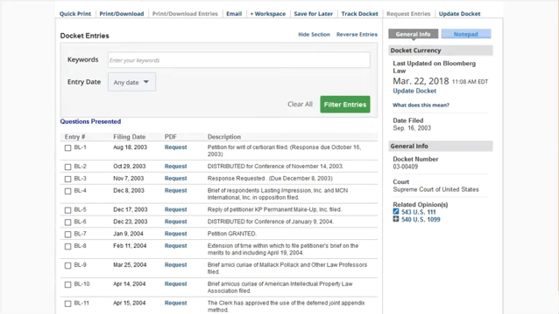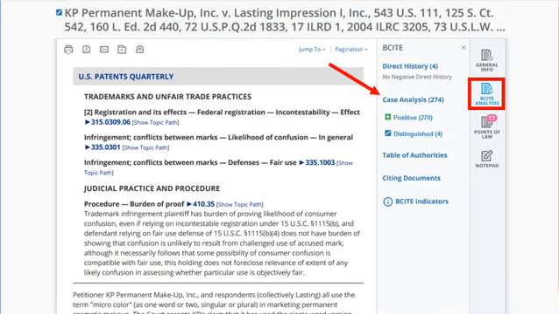for no additional fee. Returning to the case, we see what is displayed when you click on the BCite Analysis link. There's a summary of the information available through BCite, which is the Bloomberg Law citator. There are links to direct history, case analysis, tables of authority, and citing documents. Case analysis includes both positive and negative treatment, and in this case, things that distinguish our case.